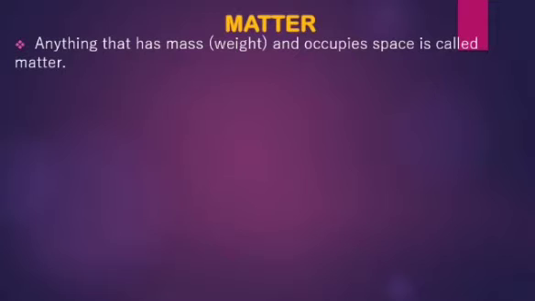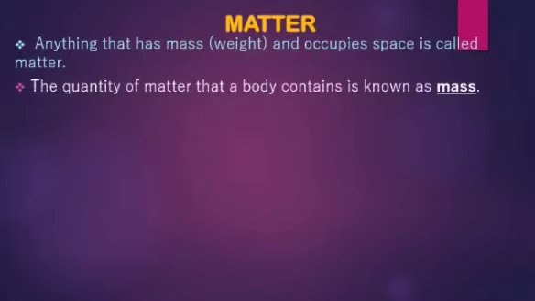For example, if you take a plant or an animal or a vehicle, it will have some amount of weight and it will occupy some space. So anything that has weight and occupies space, we call it matter. All the things around us will have some weight and occupy some space. So that is why all materials around us are called matter.